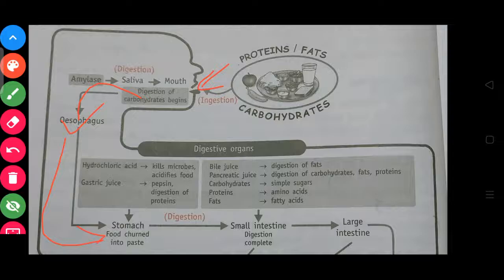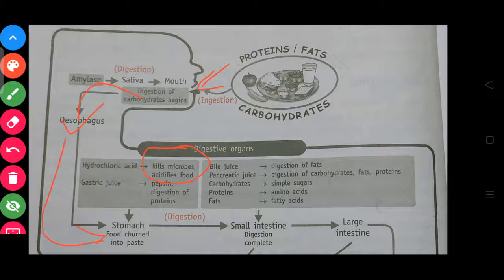In the stomach, the food turns into paste, and in the stomach we have gastric juice called hydrochloric acid and pepsin. The hydrochloric acid kills microbes and acidifies the food.